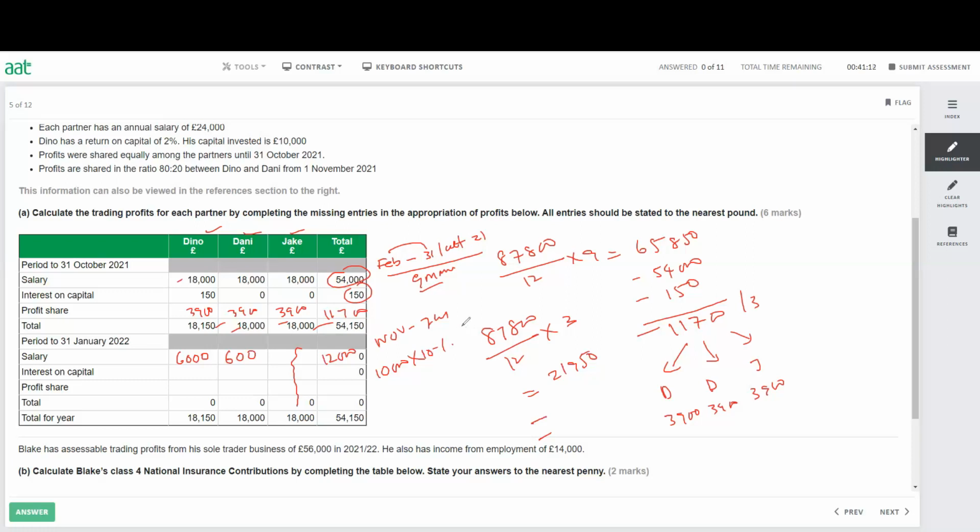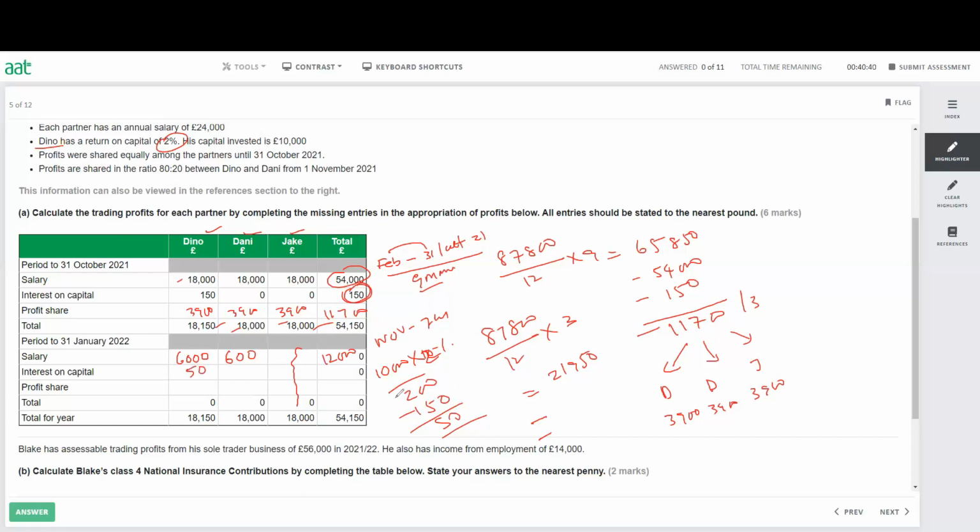So that will give us 2%, isn't it? 2% of 10,000 was 200. So 200 for the whole year, and we already minus 150 for the 9 months. So you have 50 left. So this 50 only will get Dino. So Dino will get interest on capital, 50.